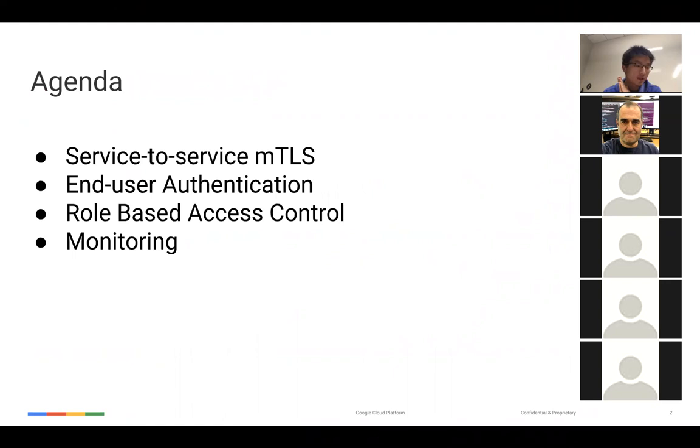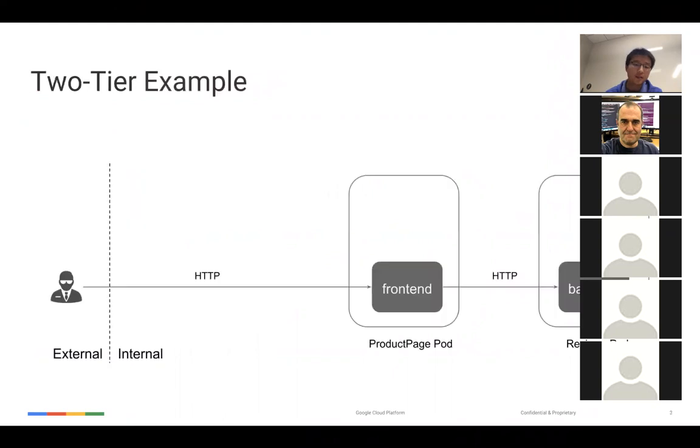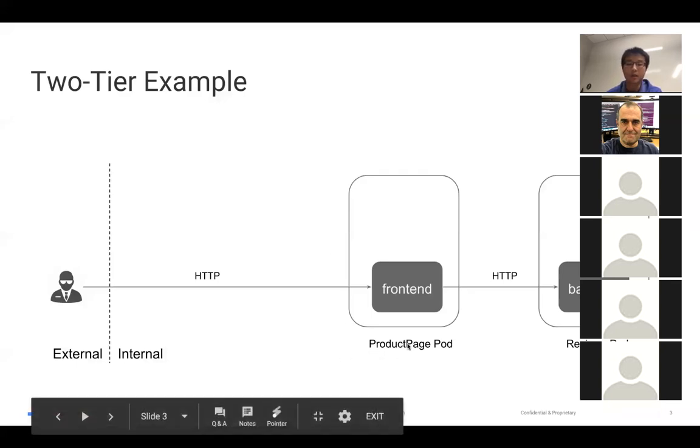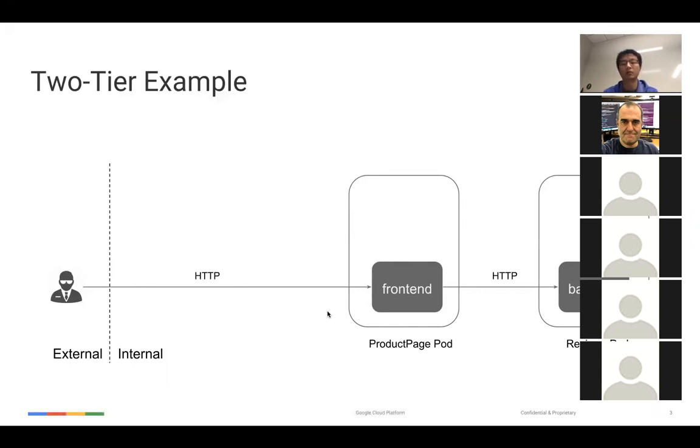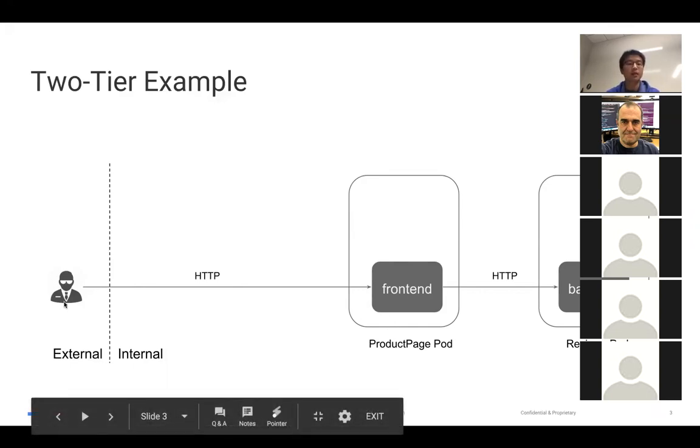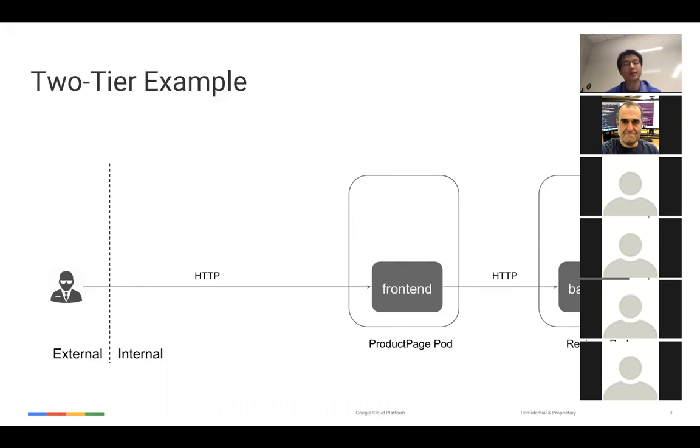So as I mentioned, this is today's agenda. Most of the stuff is on our website, istio.io, and I'll use an example, which is Bookinfo, but I removed some parts of it. I only keep the product page and the reviews. Details is kind of kept. But this is a simple example. You can treat it as we have a front end and a back end, and the customer can access it from external to internal. In this one, there's no traffic encryption, no access control, and no monitoring.